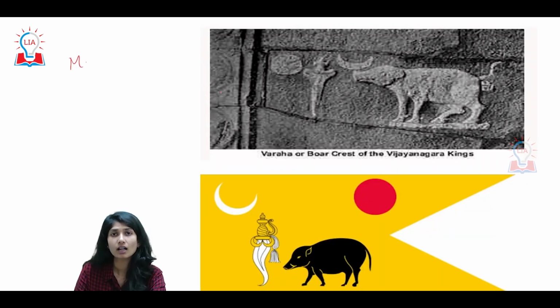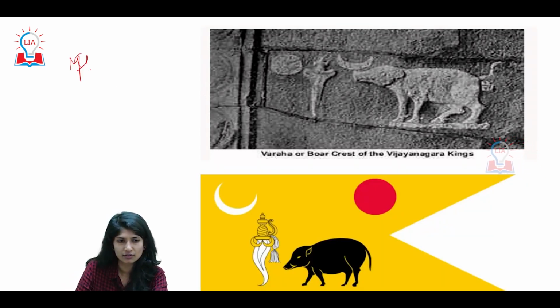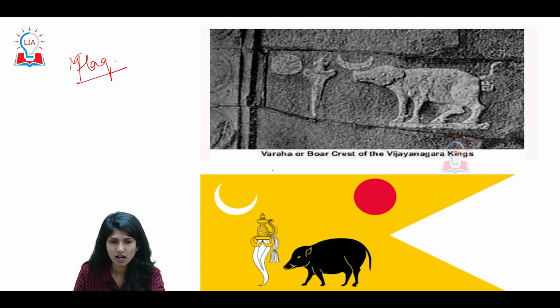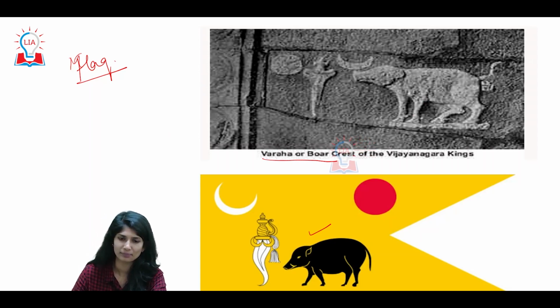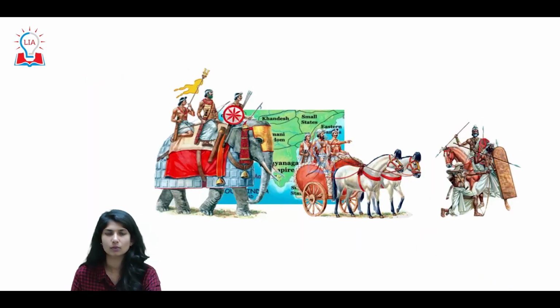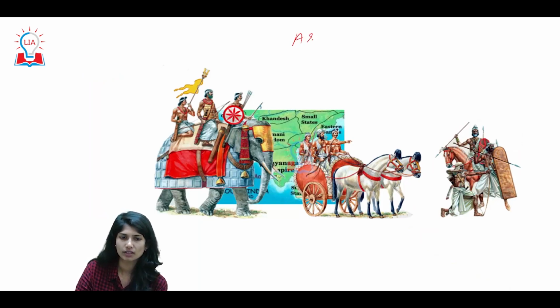Now this is the flag of the Vijayanagar Empire. Look at this, Varaha or boar crest on the Vijayanagar kings, right? Symbolism of animal. This is your Vijayanagar army.